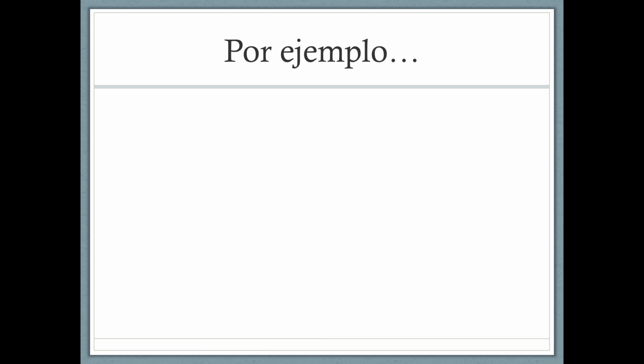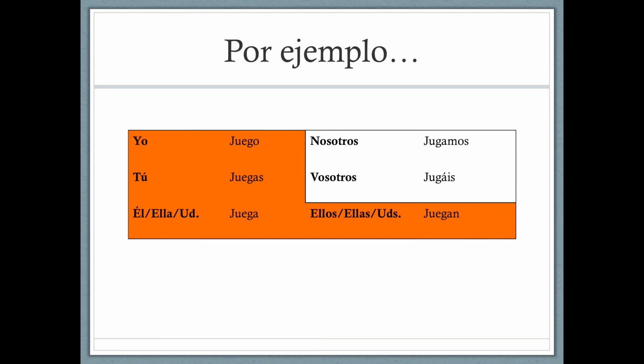So let's look at an example, and we'll keep with the jugar theme. We have yo juego, tú juegas, él, ella, usted juega, nosotros jugamos, vosotros jugáis, and ellos, ellas, ustedes juegan. If you take a look at this, you'll see that if we shade in the boxes of the verbs that stem change, it looks like a boot. So sometimes we call these stem changing verbs boot verbs.